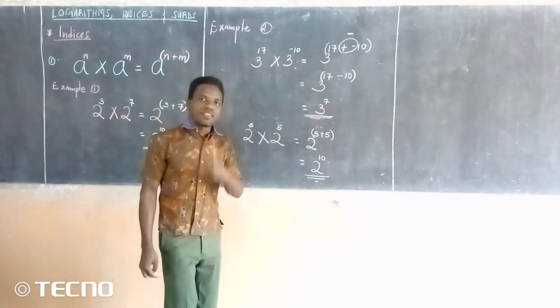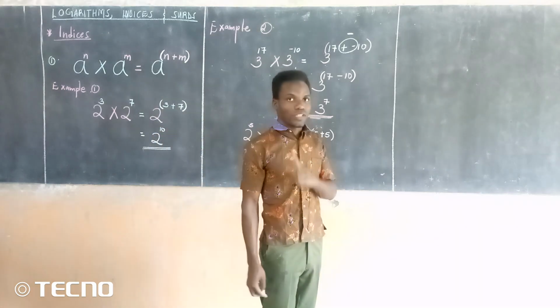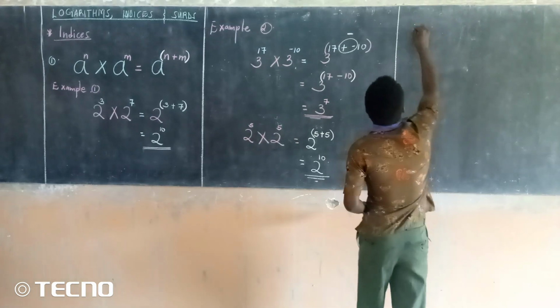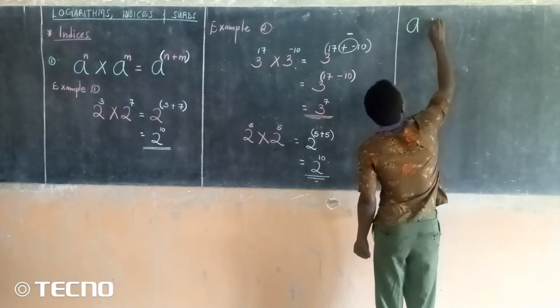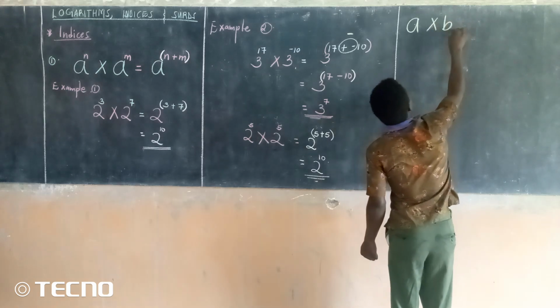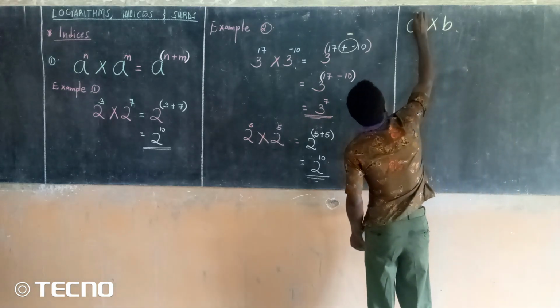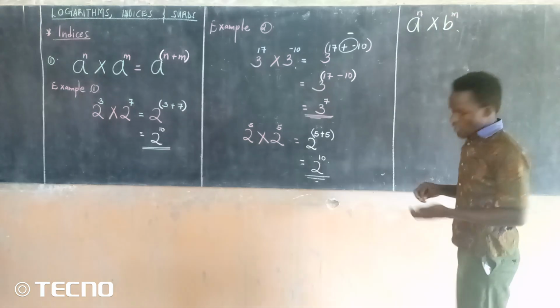Please take note, these are some of the errors learners always make with this very law. There are those who can say we have a number, for example, A times B, and then I have maybe N, M, you see?